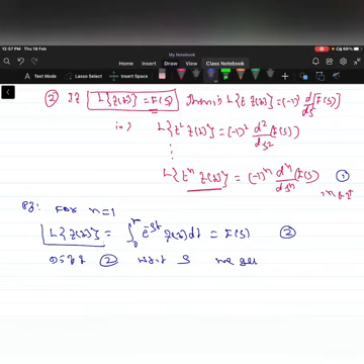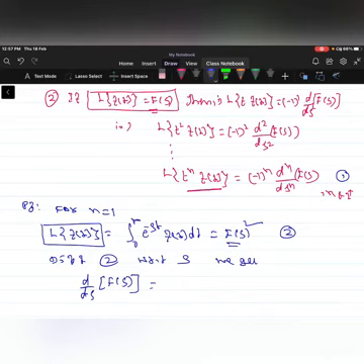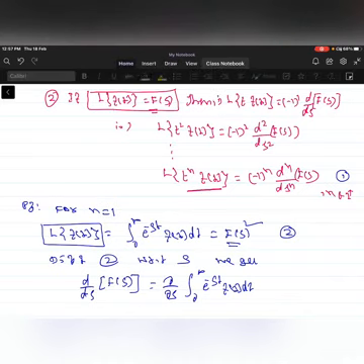Laplace of f(t) is nothing but F(s). So d/ds of F(s) on the RHS is equal to ∂/∂s of the integration from 0 to infinity of e^(-st) f(t) dt.